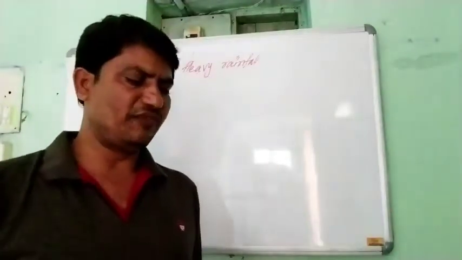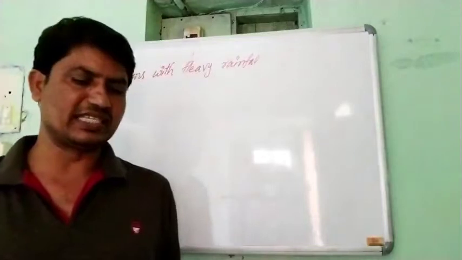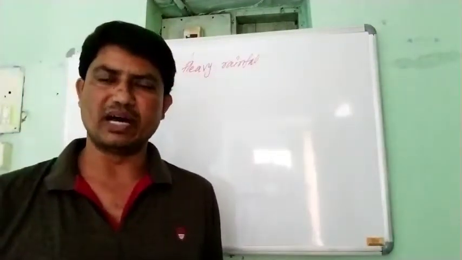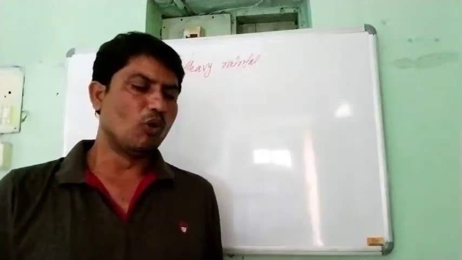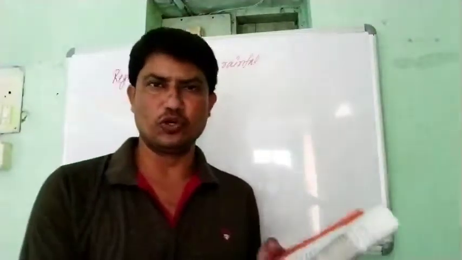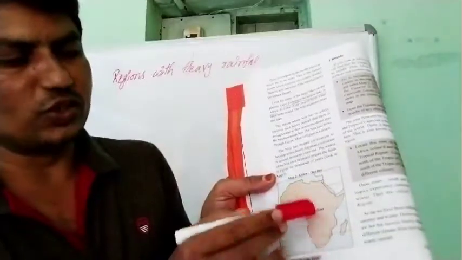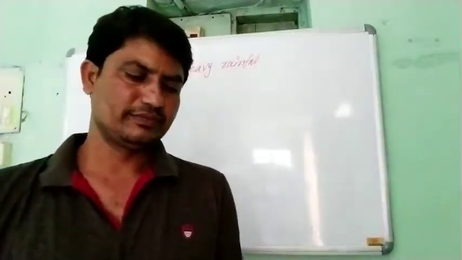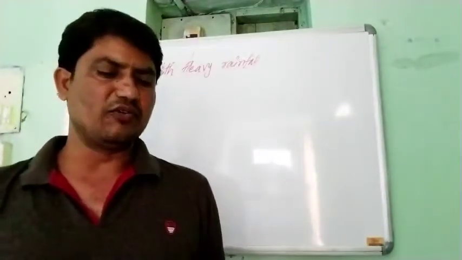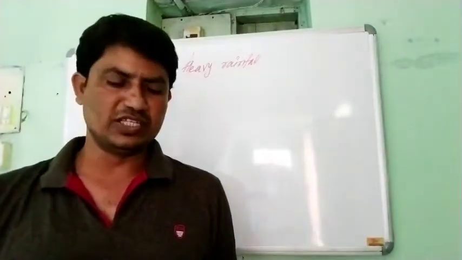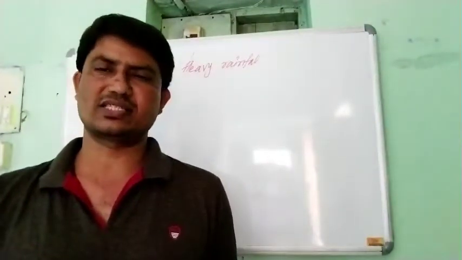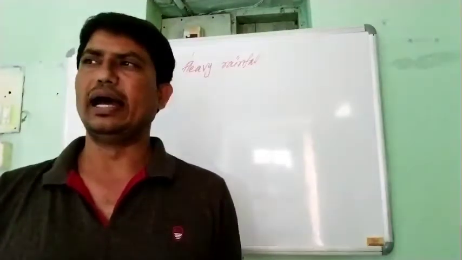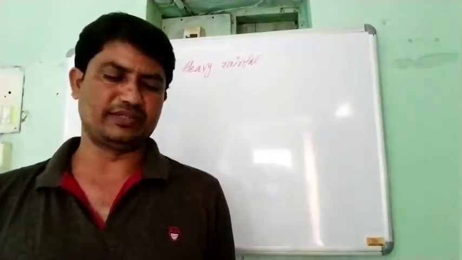A large part of Africa on both sides of the equator receives heavy rainfall. Yesterday I showed you that these two parts receive the heavy rainfall. They are in Central and Western Africa. So these regions have dense forests due to heavy rainfall and the warm climate.